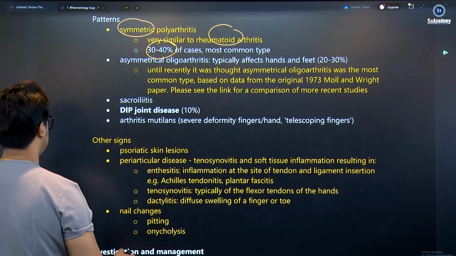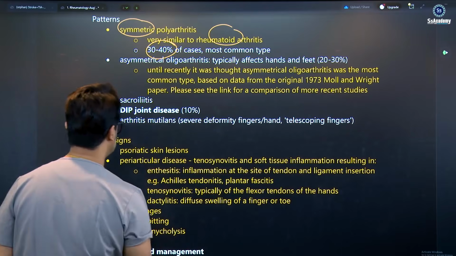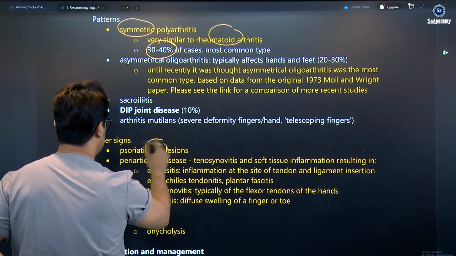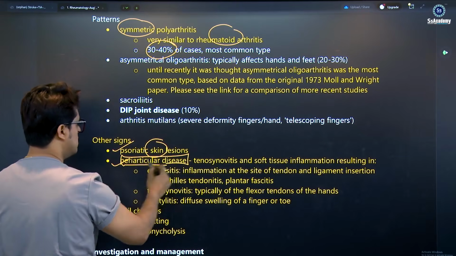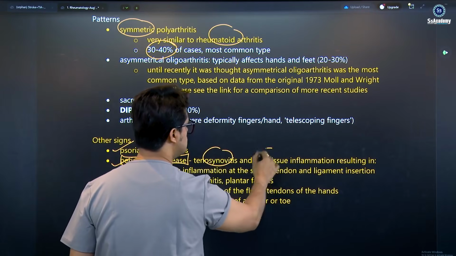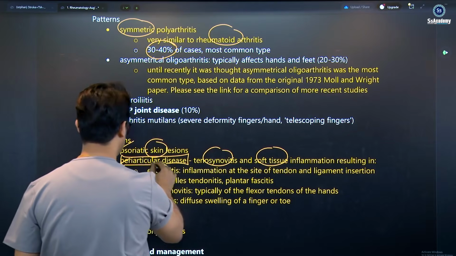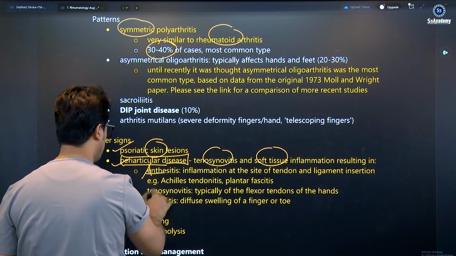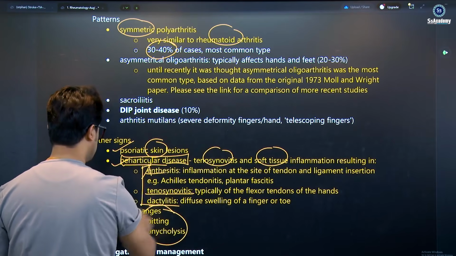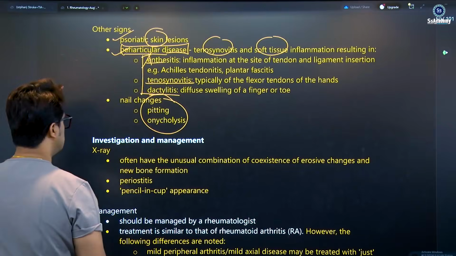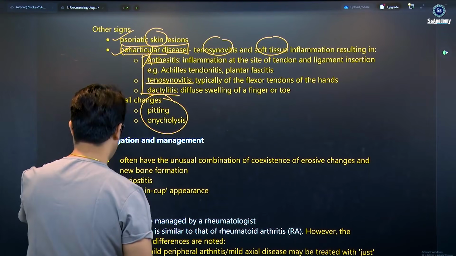You'll get the lecture slides. Other signs: the psoriatic skin lesions, and psoriatic periarticular disease, tenosynovitis, soft tissue inflammation resulting in enthesitis, and also tenosynovitis and dactylitis. And the nail changes, you'll get the lecture slide there. The radiological changes, of course, you need to learn.